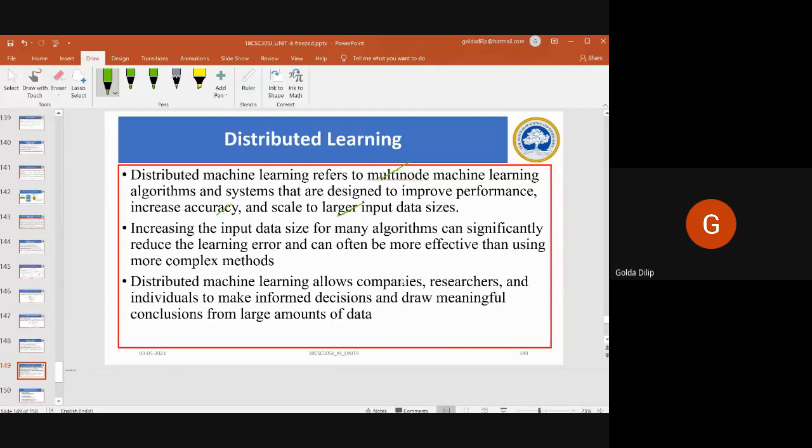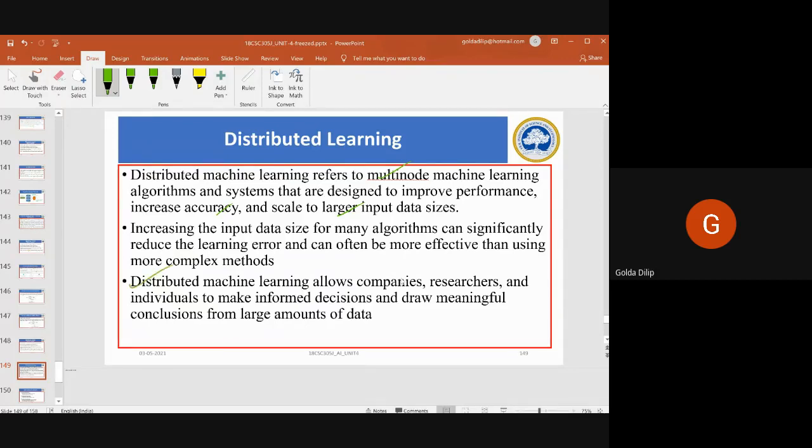Why we need distributed learning is because we have very huge data sets, and also we have time constraints. So more than one agent will be working on different parts of a data set. Distributed learning algorithms work in parts or in partitions to get your desired outcome, and then the results of all those things would be combined. That's regarding distributed learning.